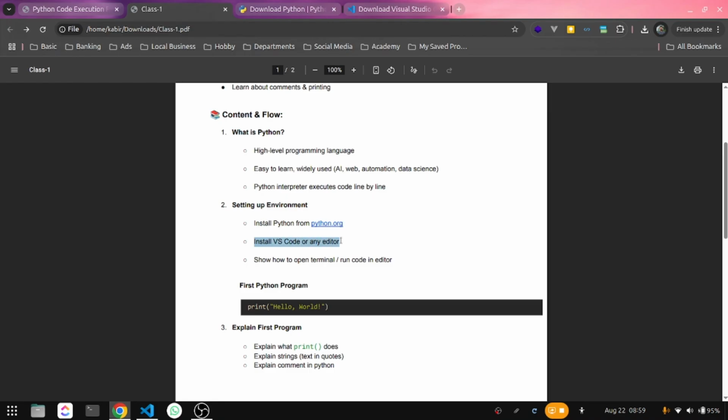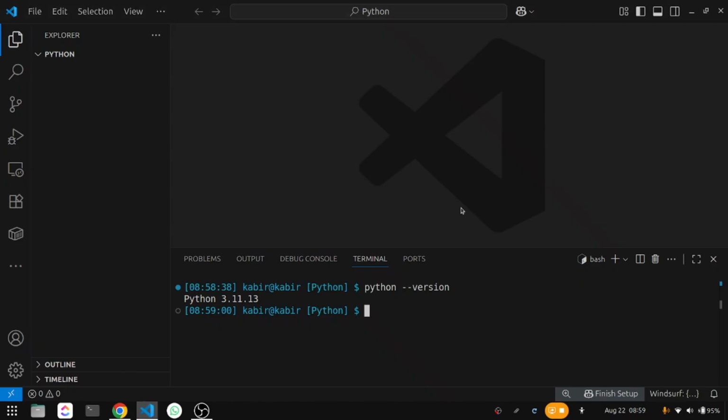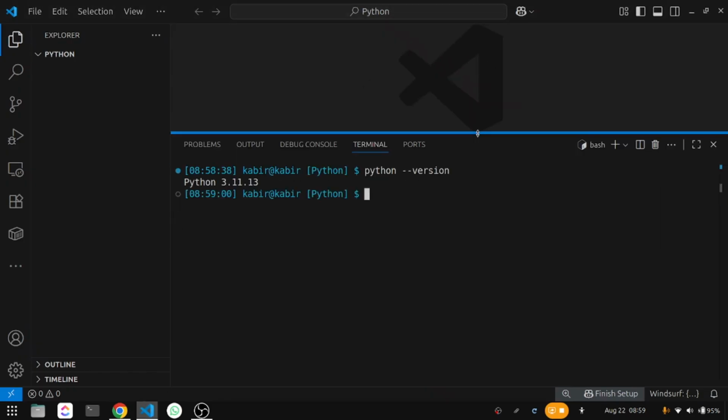We already completed this step, install VS Code or an editor. We are using VS Code. This is the most popular code editor in the world currently. Now show how to open the terminal and run code in the editor. So we already showed how to open the terminal here.